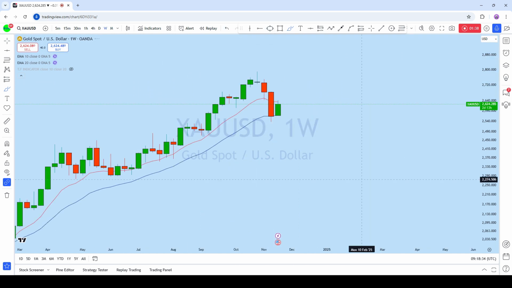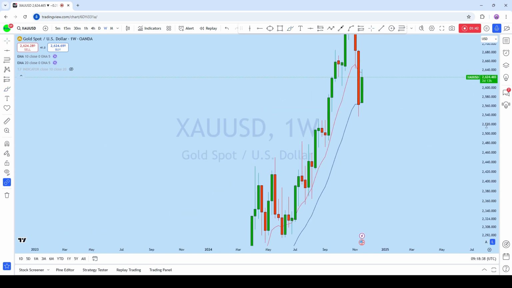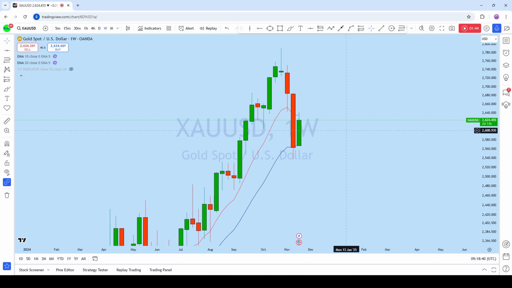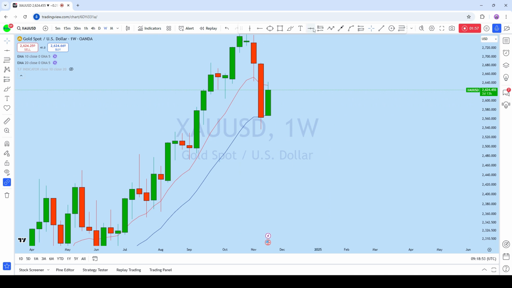Now, if we look at the weekly chart on XAUUSD, this is the weekly bull candle. In the previous 2 weeks, we have seen a significant drop in this market, and with the drop, the price has currently retested this very important previous swing high.